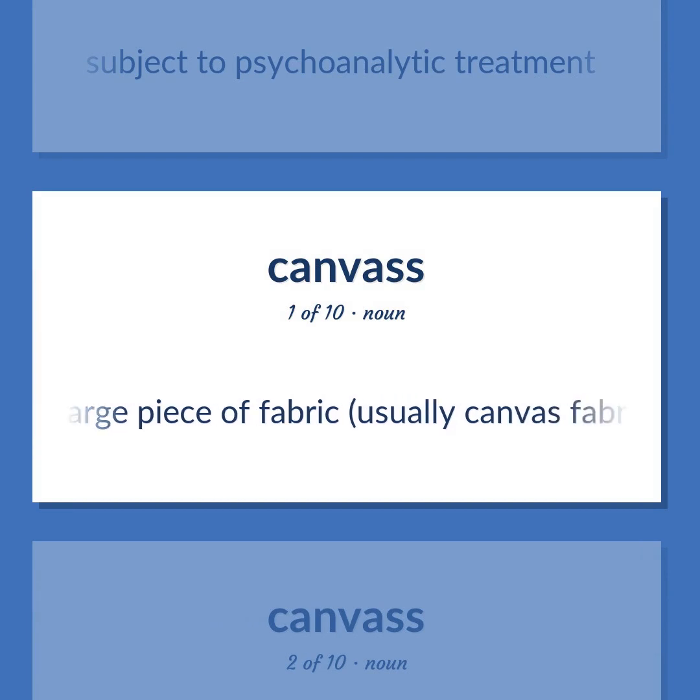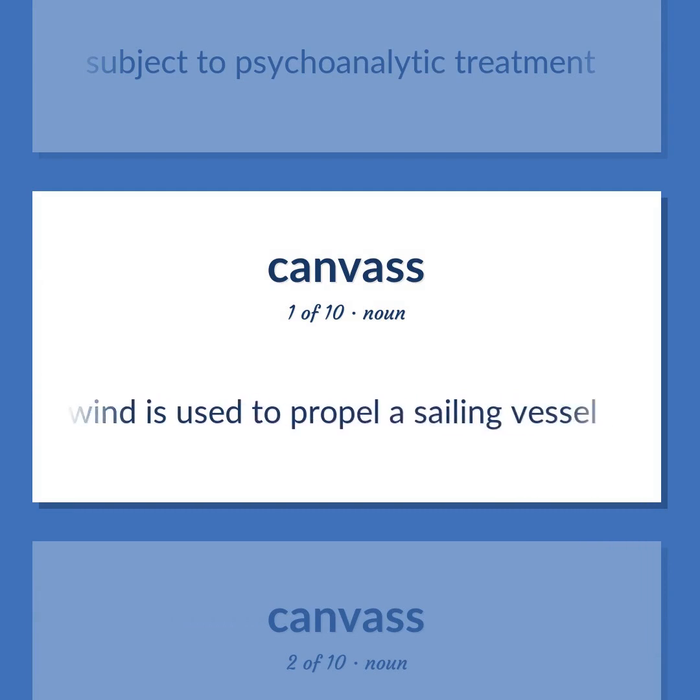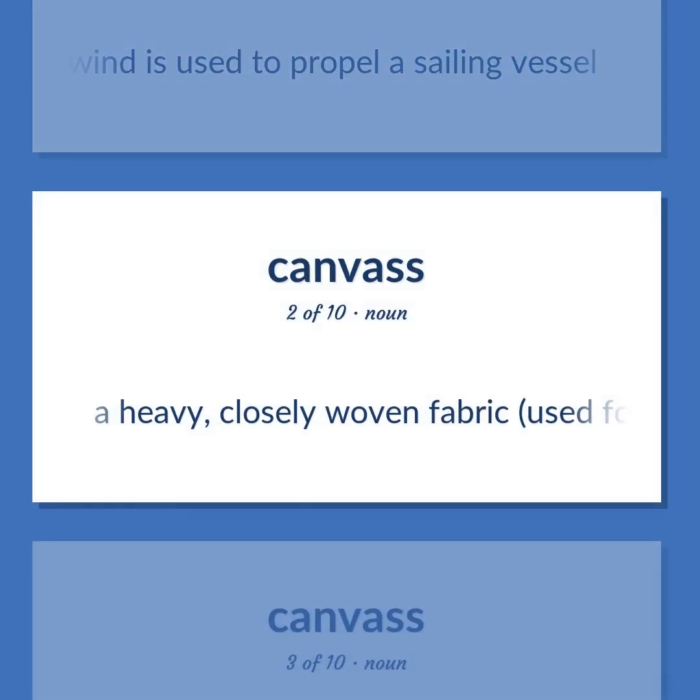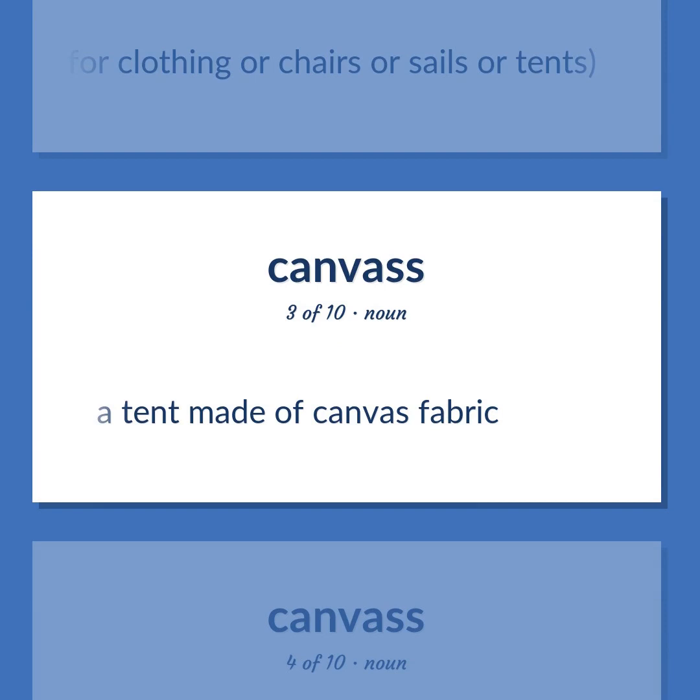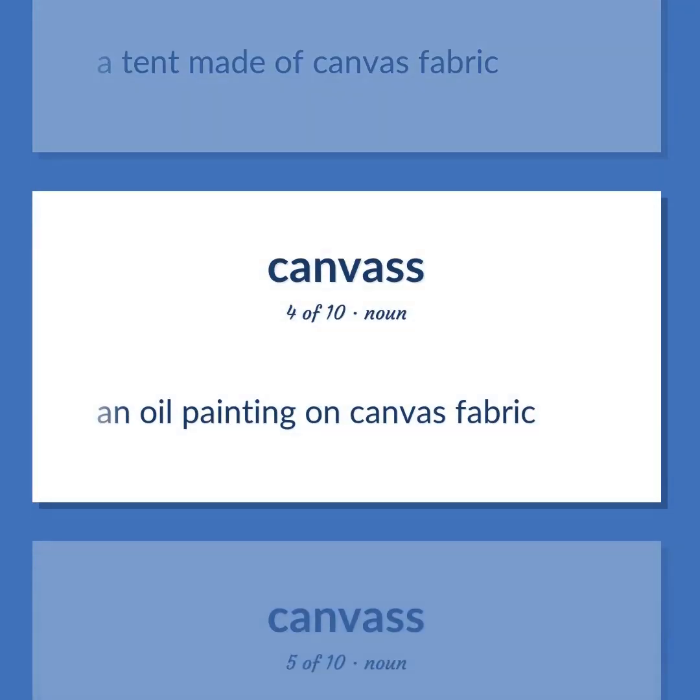A large piece of fabric, usually canvas fabric, by means of which wind is used to propel a sailing vessel. A heavy, closely woven fabric, used for clothing or chairs or sails or tents. A tent made of canvas fabric. An oil painting on canvas fabric.